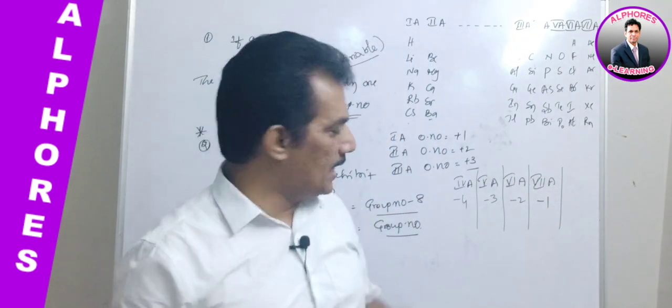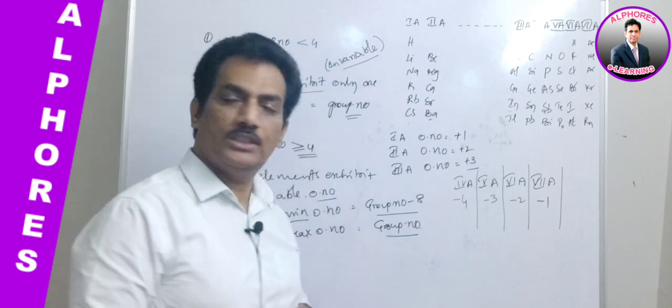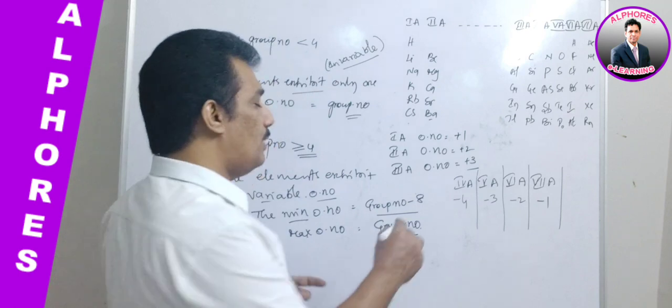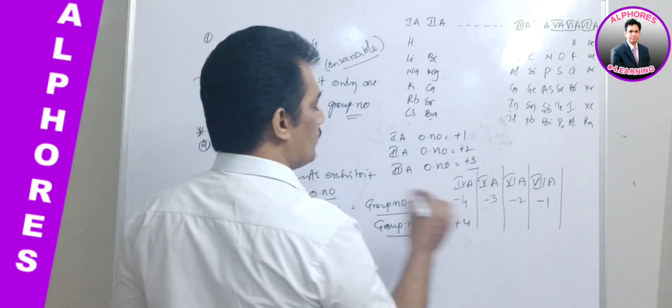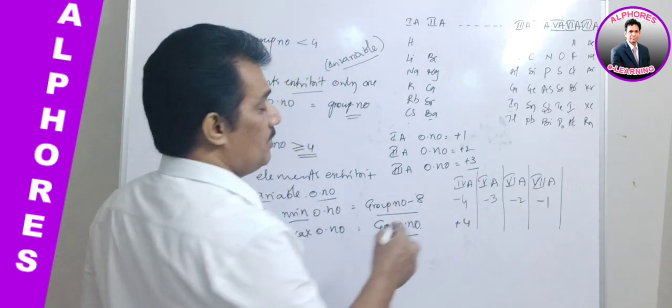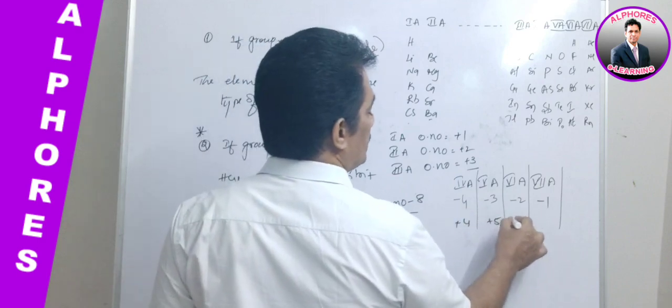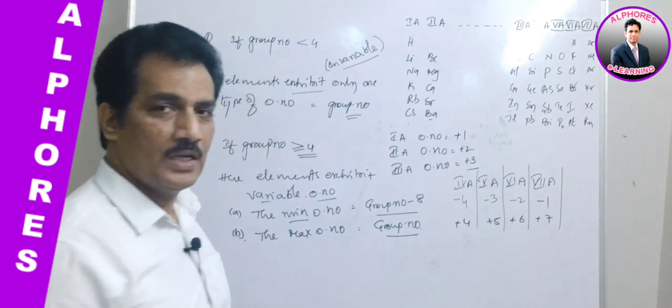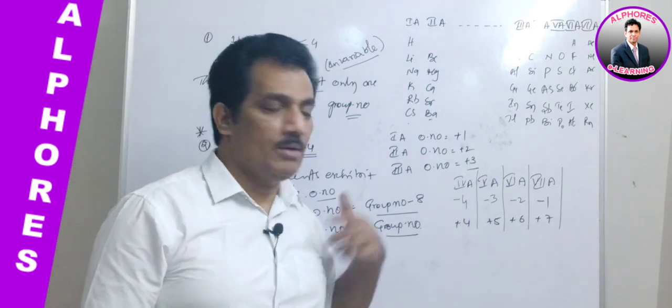Are you following? Now coming to maximum oxidation numbers. The maximum oxidation number for the 4th A group will be +4, for the 5th A group +5, for the 6th A group +6, and for the 7th A group +7. Like that, the minimum and maximum.